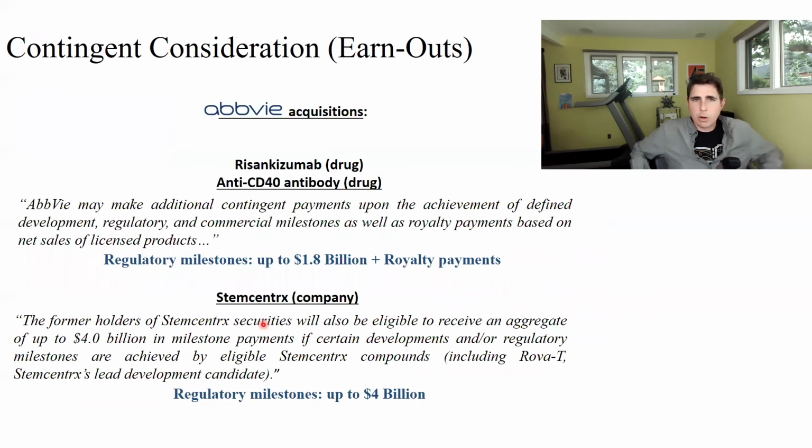Okay, next example we'll go through is contingent consideration, which is when a company does an acquisition of something. And so this company, AbbVie, did an acquisition. They acquired 2 drugs and they acquired a company. And there is some expertise of the people in this company and associated with these drugs.